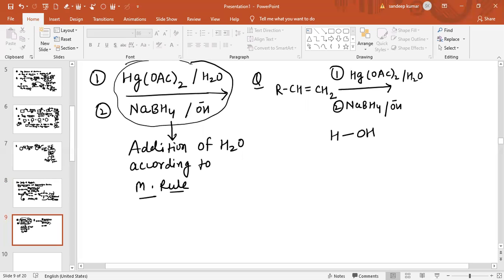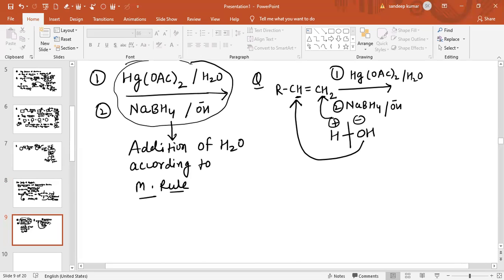HOH. So we can say H positive and OH negative. So addition of water according to Markovnikov rule. This is RCH=CH2, so there is only one hydrogen on one carbon and two hydrogen atoms on the other. According to Markovnikov rule, the negative part will come on the carbon atom with less number of hydrogen atoms, and the positive part will come to the carbon atom with more number of hydrogen atoms.